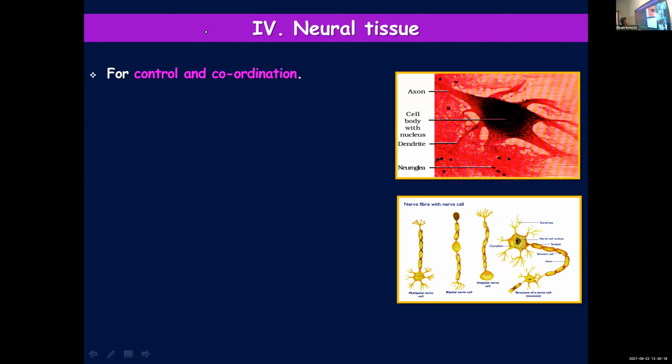Neural tissue. Neural tissue is very important for control and coordination. Which are the two systems bringing about control and coordination in our body? You learned in class 10.